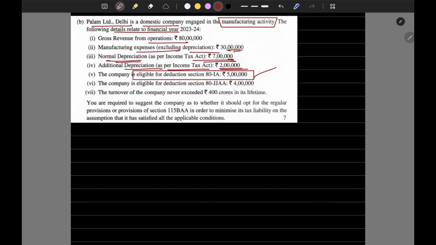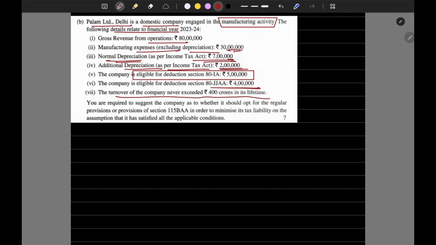Whatever regime they follow, they can claim this. Eligible for deduction under section 80JJAA, which is for increasing the employee base, hiring new employees. This deduction is not given under special tax regimes.